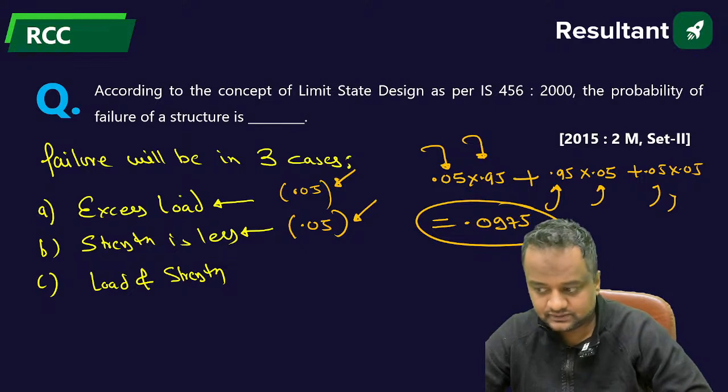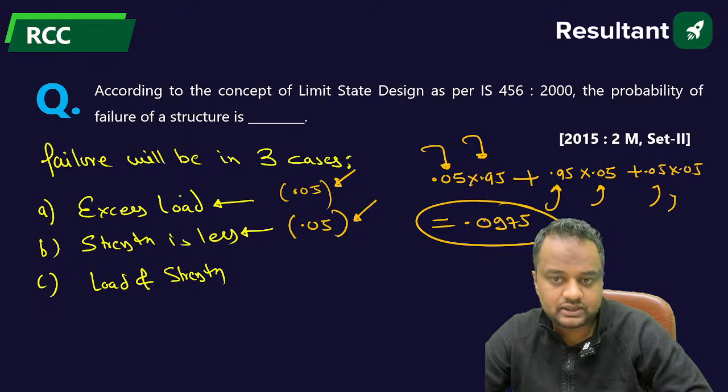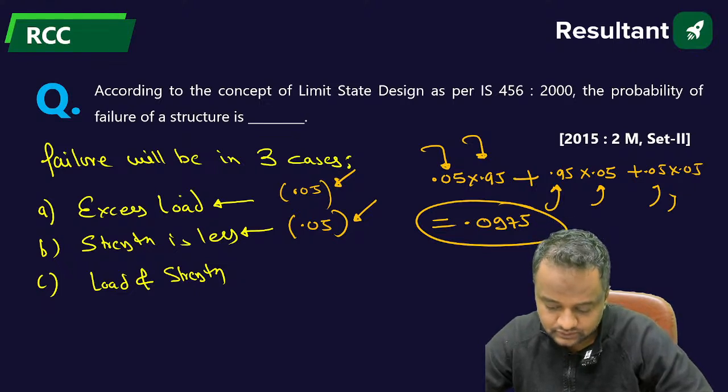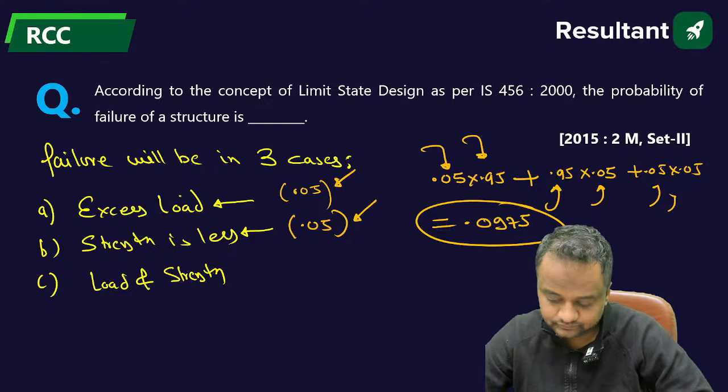Give me yes or no, everyone, in the comment section. Come on, everyone. Give me yes or no. Everyone got it? Okay.